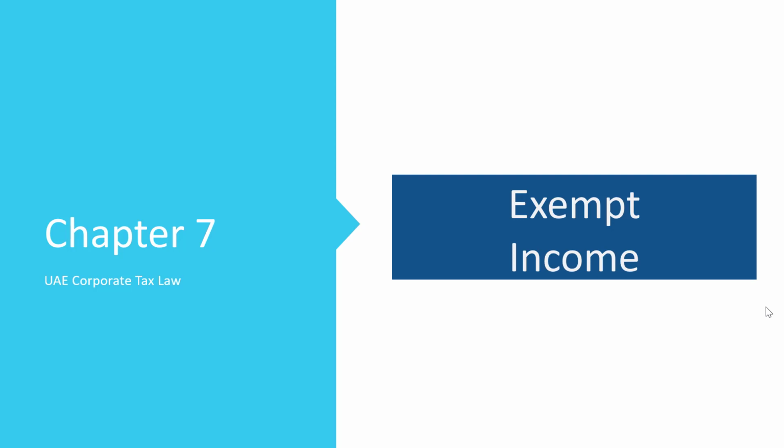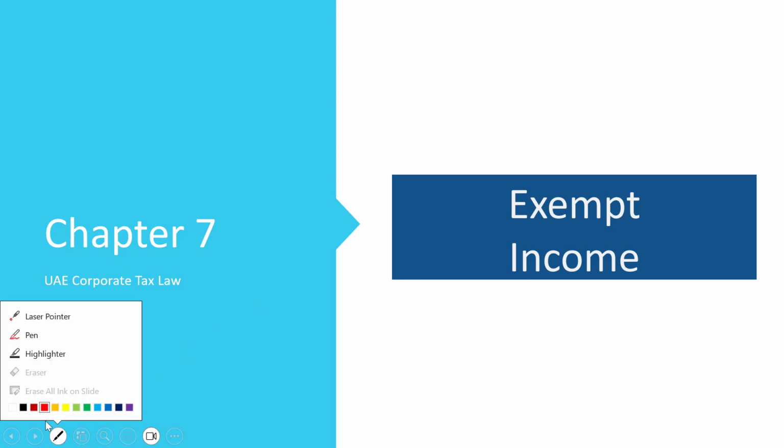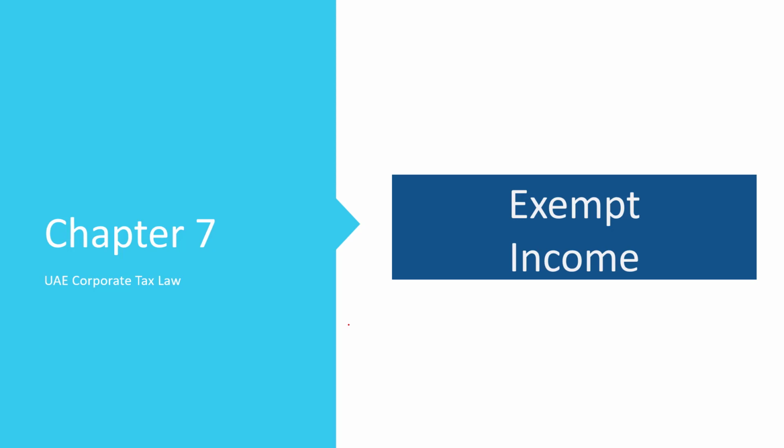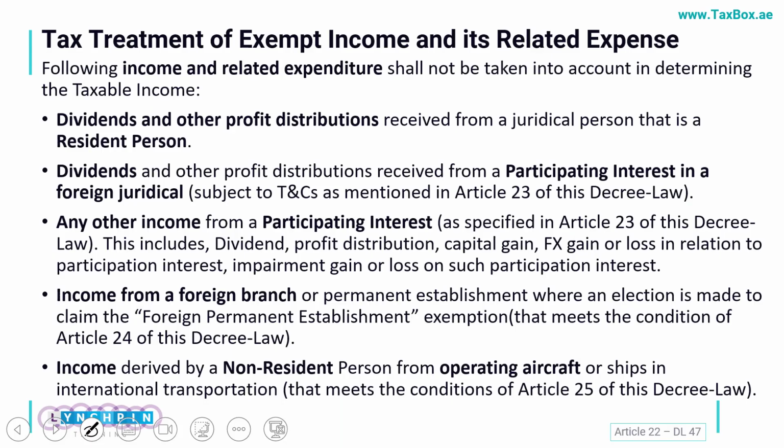In this session, we'll have a view on the exempt income. Now, the exempt income is an important area because when I'll be calculating my taxable income, I may have certain items which I have included in my accounting income, but in calculation of my taxable income, I will be excluding them. So, such items, which are the exempt incomes, and the expense incurred on such exempt incomes would be excluded.